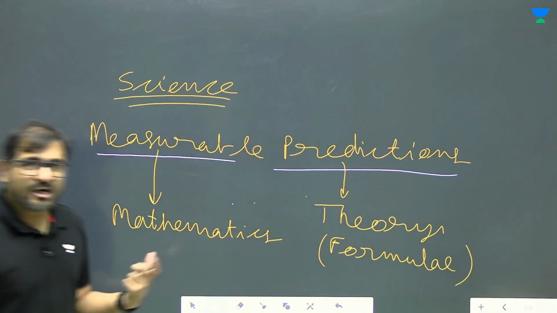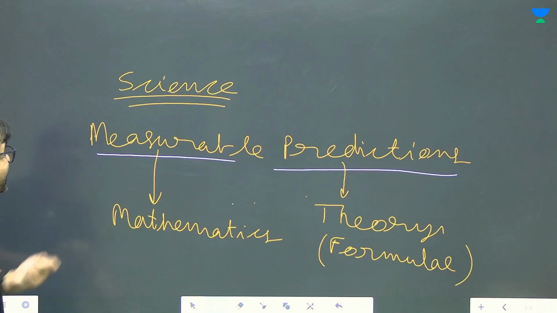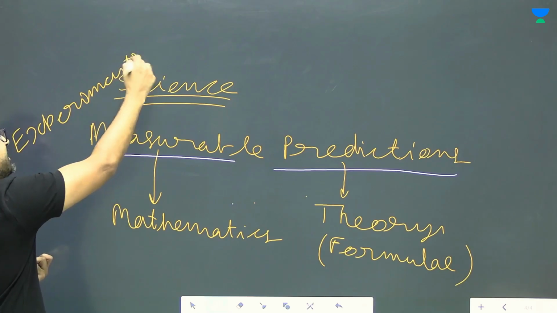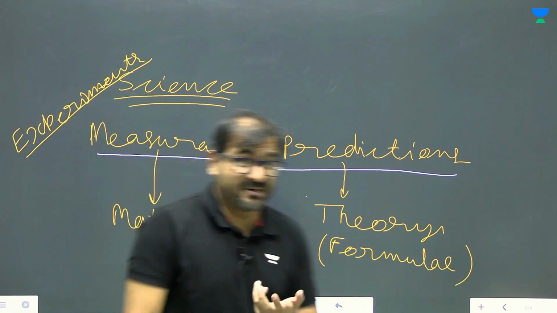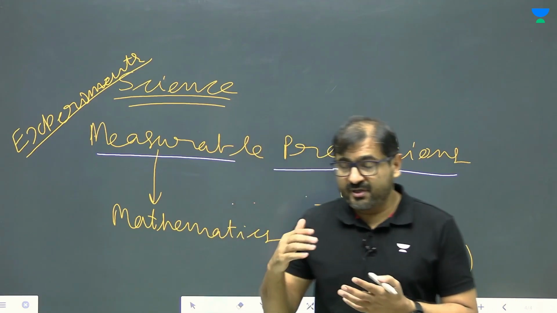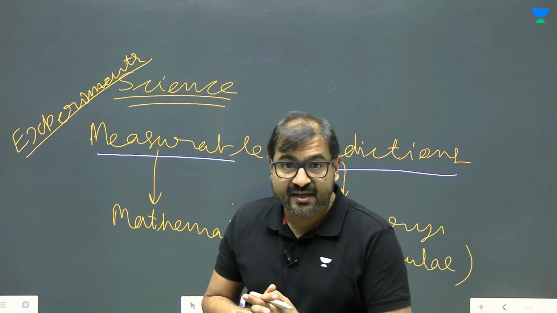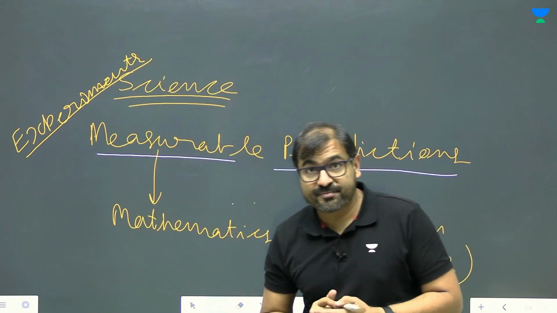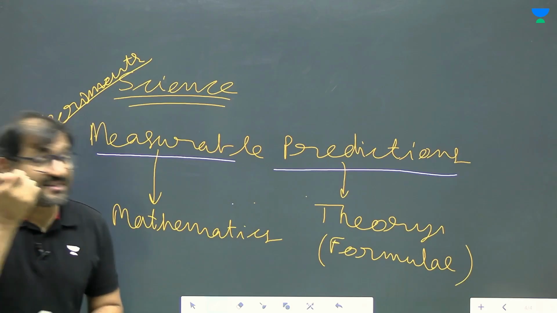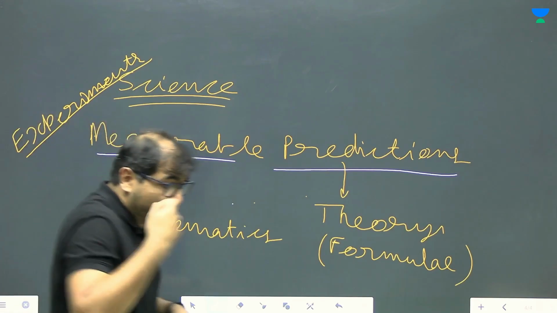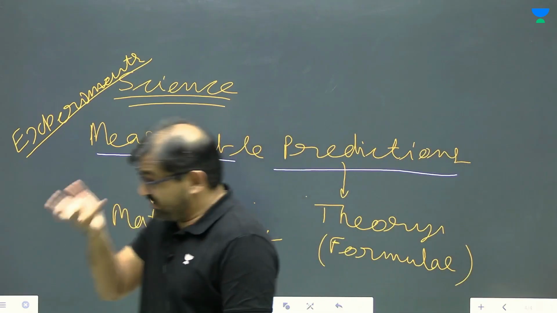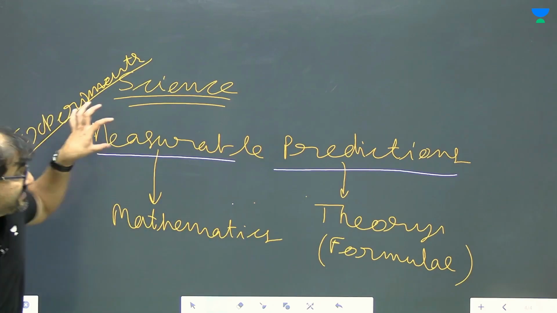Science is basically you are doing measurable predictions. That's why you need experiments. That's why experiments are so very important to scientists, that they spend billions of dollars building LIGO, if you may have heard about it, the Laser Interferometer Gravitational-Wave Observatory, or the James Webb Telescope, which NASA recently sent up. They spend billions of dollars because these are experiments to measure, and as you go on measuring finer details, you need more experiments and you have to spend more money to get finer things. But it has to be measurable.